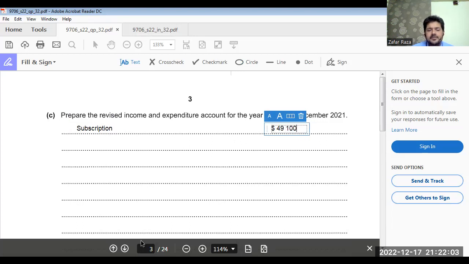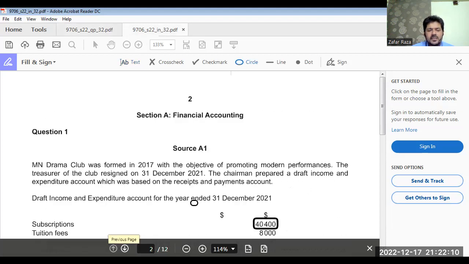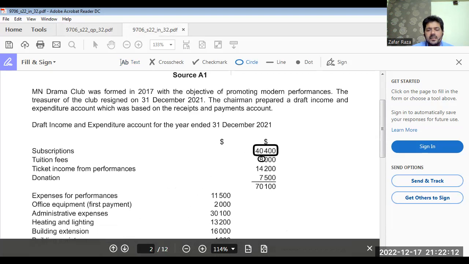Getting my point clear? Okay. Now come to the second source, tuition fees. This one. Okay, I'm deleting this. Now, this 8,000 we've already discussed that we'll take 3,000 tuition fees.